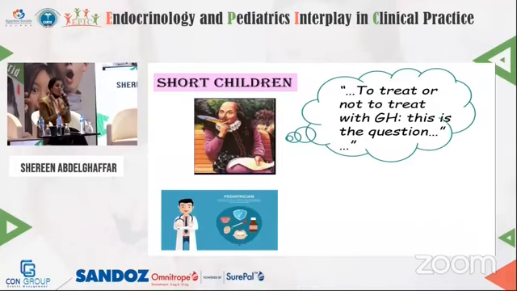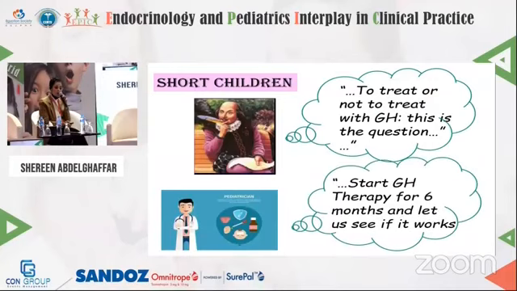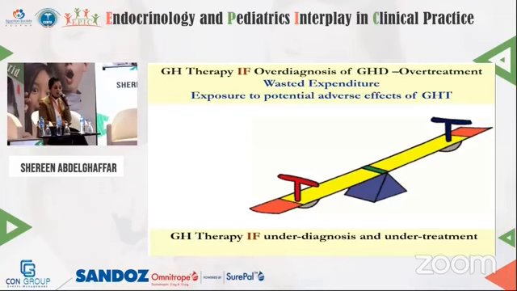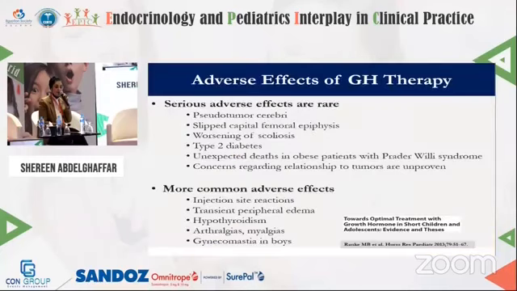Then, to treat or not to treat: does every short child need growth hormone therapy? Some pediatricians would say, let us try to give growth hormone therapy for 6 months and see if it works. Again, we have to balance the risks versus the benefits, because if we overdiagnose and overtreat with growth hormone therapy, this would be wasted expenditure and exposure to potential adverse effects. On the other side, if we underdiagnose and undertreat, we get a short child at the end of the day. So we should always keep the balance, and we should always ensure safety of growth hormone therapy.